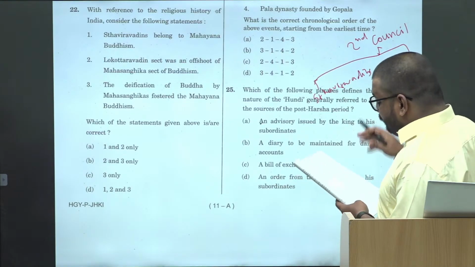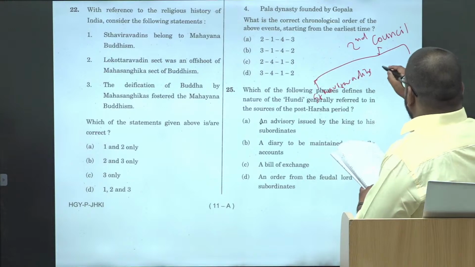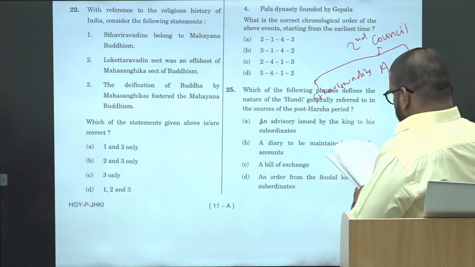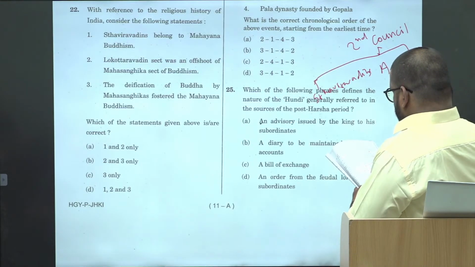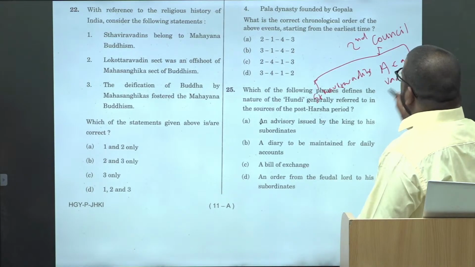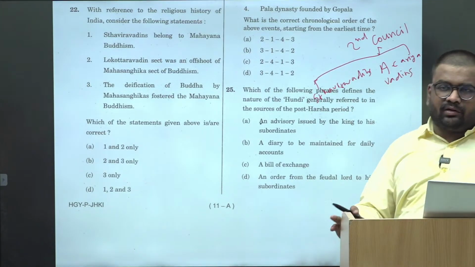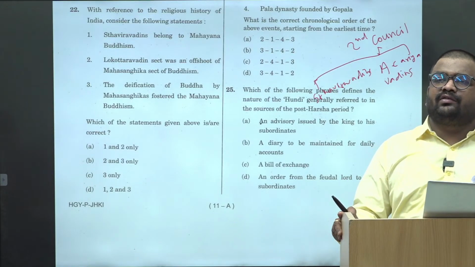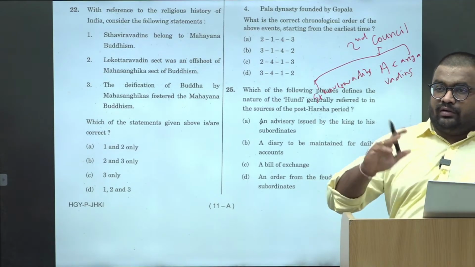And the second section is Akriyavadins. They had the conflict with respect to the conduct of the monks.